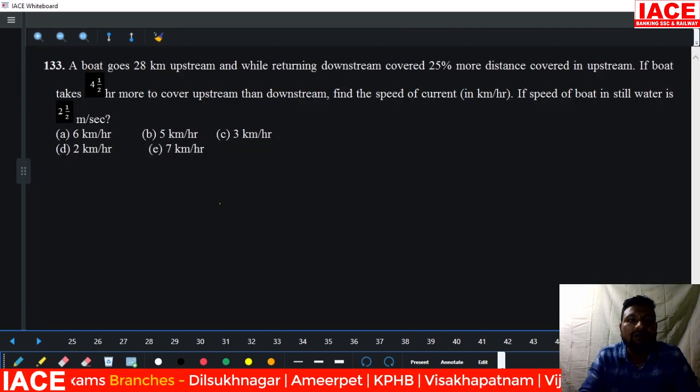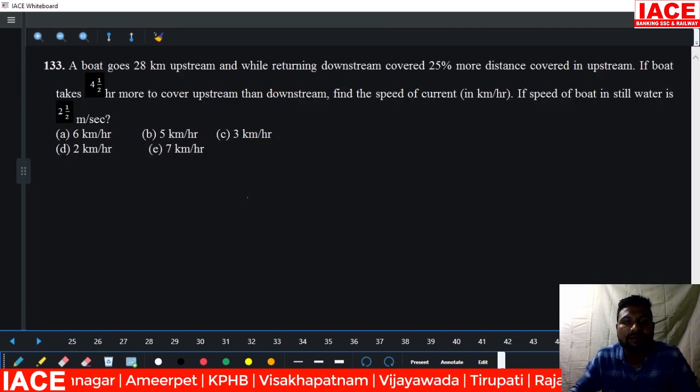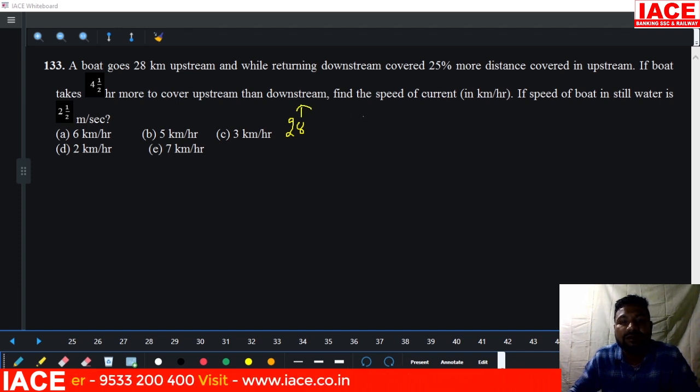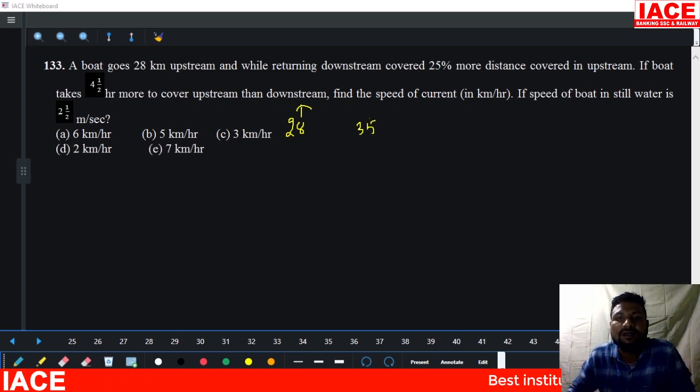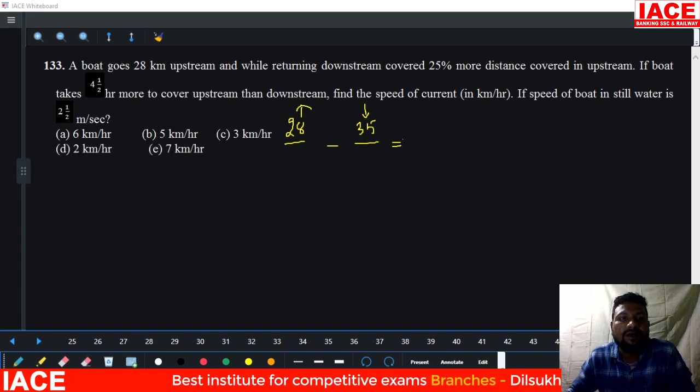Next. A boat goes 28 kilometers upstream. And downstream, 25% more distance. 25% of 28 means how many kilometers? 1 by 4 times 28 is 7. 7 kilometers more means it is 35 kilometers downstream. 28, 35, and the difference between these two timings is how many hours? 4.5 hours. And clearly mentioned 2 1 by 2 meter per second.